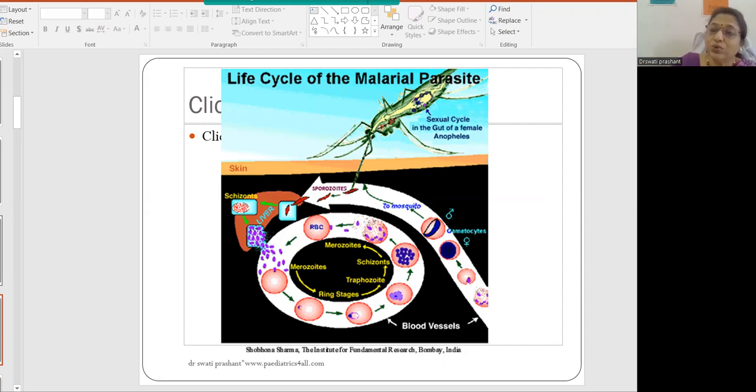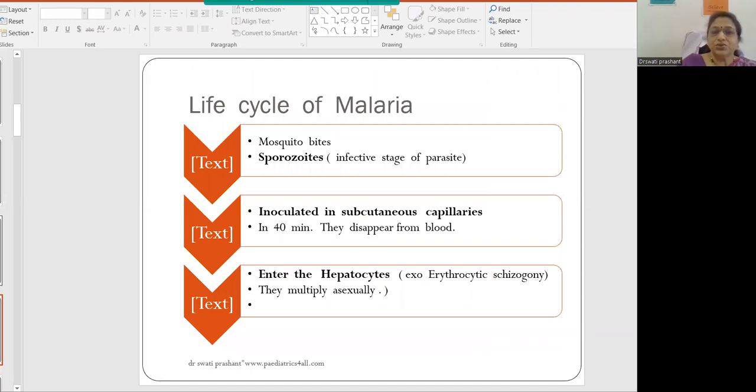They may infect new RBCs, or some of them may mature into male and female gametocytes. And if another mosquito bites at this site, these male and female gametocytes will enter the mosquito, and then the sexual cycle inside the gut of the female Anopheles mosquito will take place. So this is the life cycle which is repeated.